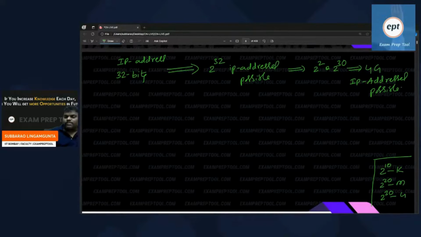Now the next question is going to be: these total 2 power 32 IP addresses are divided into some classes. Four classes, sorry, five classes.